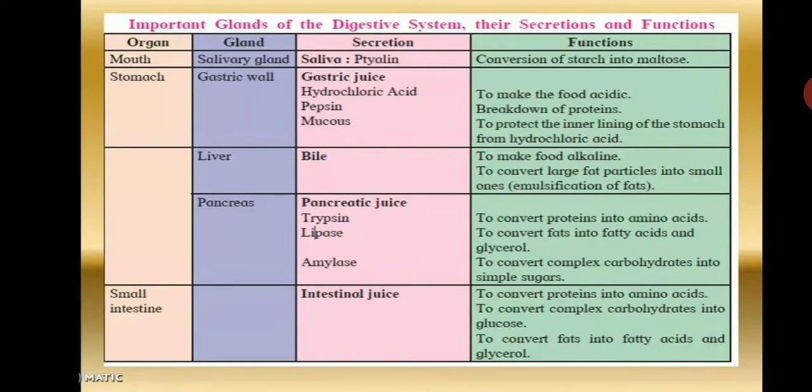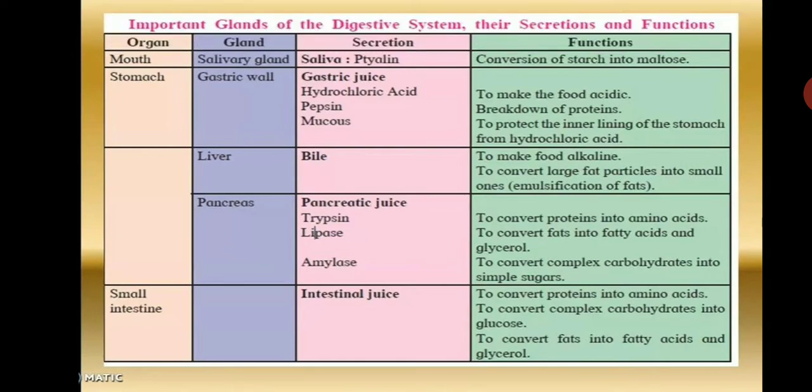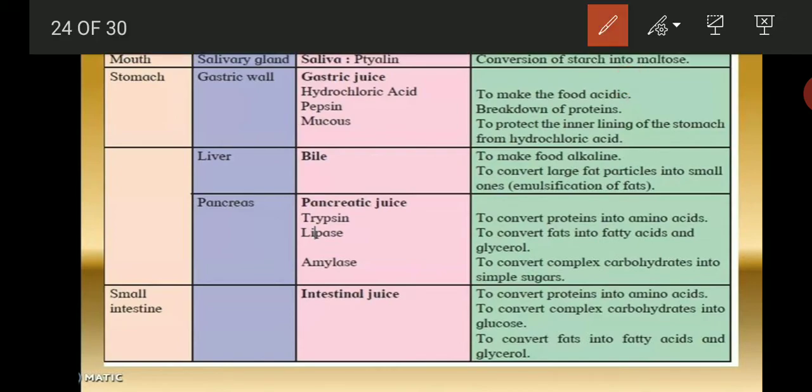Now in your textbook, students, on page number 86 one chart is given. In that chart some important glands of the digestive system are given, along with their secretions and their functions. We'll just go through it. The organs, the glands, their secretions and their functions we are going to see.